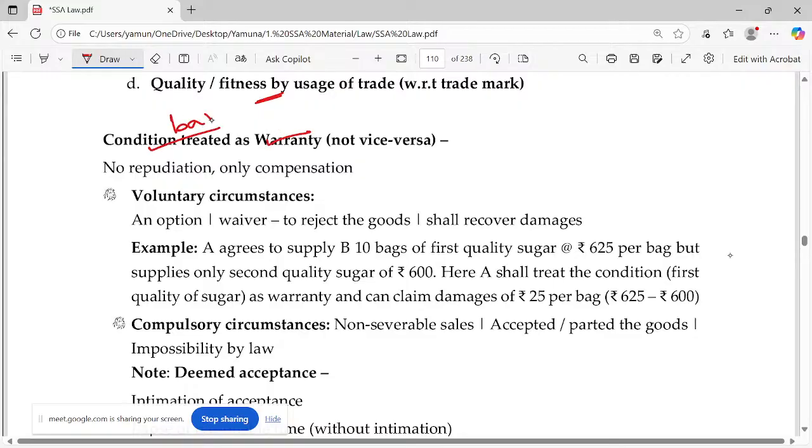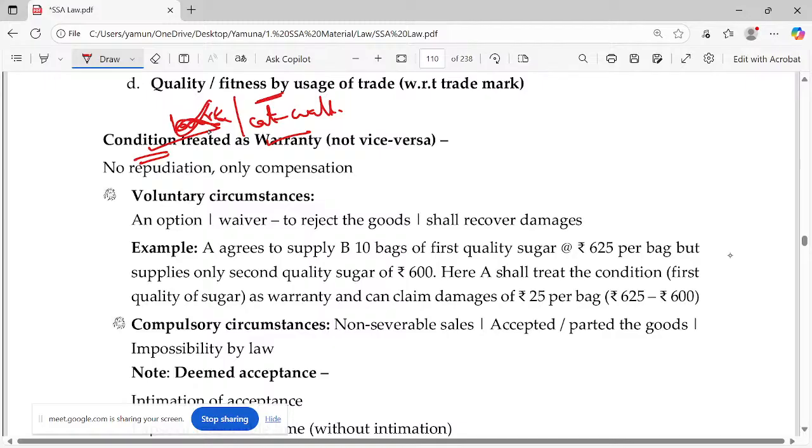Yes, you can treat the condition as warranty. The dog was not barking. Okay, but it got the first prize in catwalk and I got a free indoor tour. Yes, I'm treating this as condition. Condition can be treated as warranty. Warranty cannot be treated as condition. Okay. The dog did not bark. My condition is not satisfied. Actually, when your condition is not satisfied, you can go to the seller and ask for damages. You can cancel the contract, and so on. But what happens the other way? Not possible.